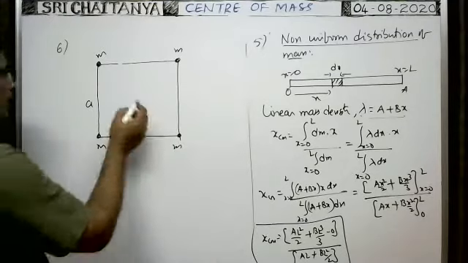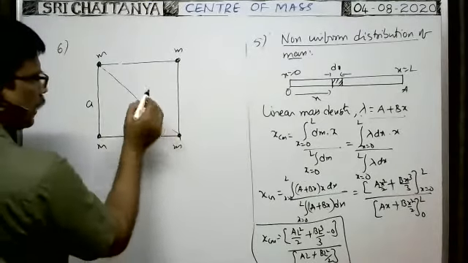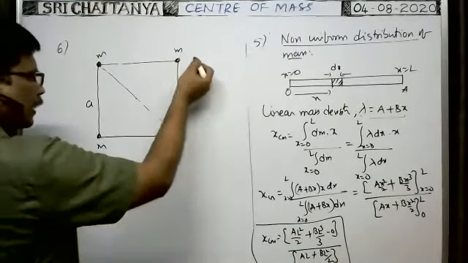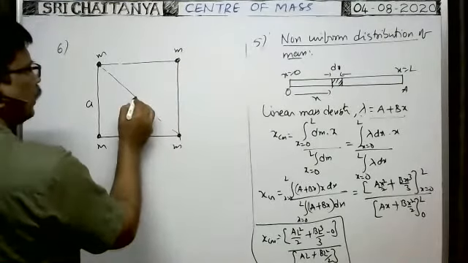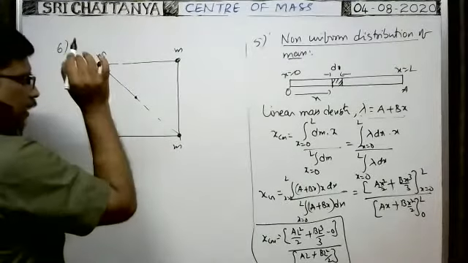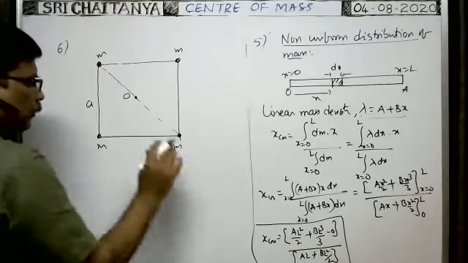Yeah, you see, the center of mass of these two particles, as the masses are the same, lies exactly at the midpoint of these two particles here. As the masses here are also the same, the center of mass lies at the exact midpoint, and both coincide. That's why, as identical masses are there, the center of mass lies exactly at the midpoint of the square frame. That means exactly at this point the center of mass lies.